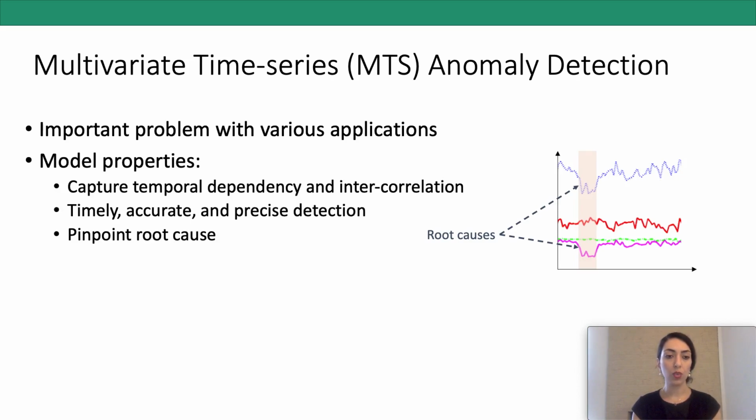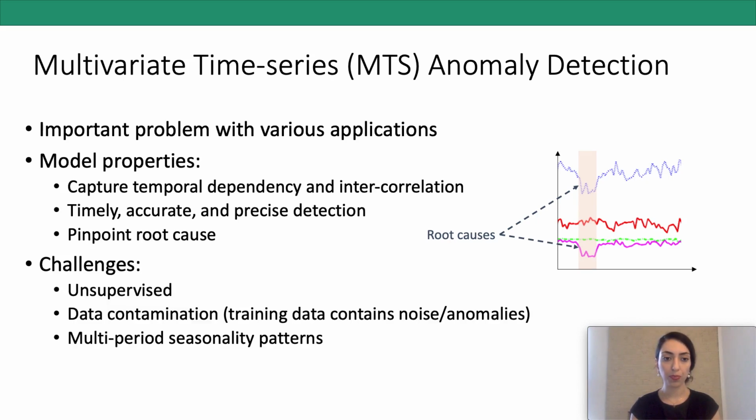First of all, they need to capture temporal dependency and intercorrelation between time series. The detections need to be timely, accurate, and precise, and also it is desirable for them to pinpoint the root causes. As an example, on the right-hand side, you see that the bottom and the top time series are contributing the most to the anomalies in the shaded area. So we expect that our model would be able to pinpoint those two time series as the root causes.